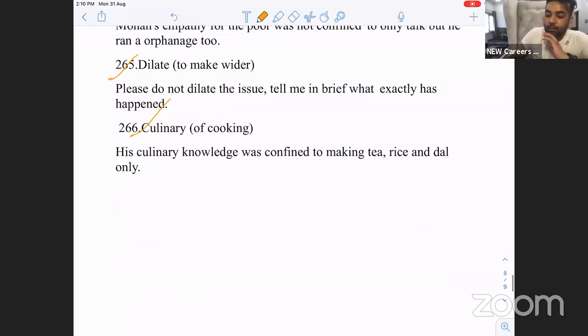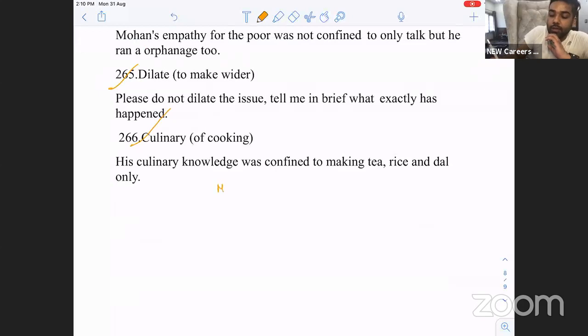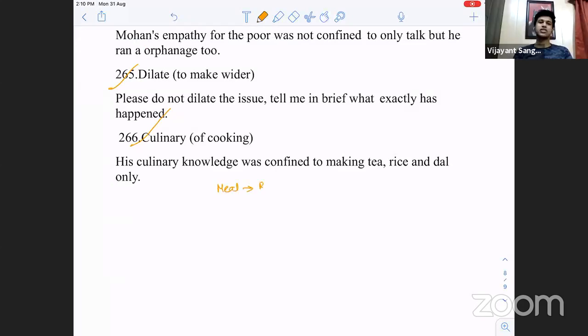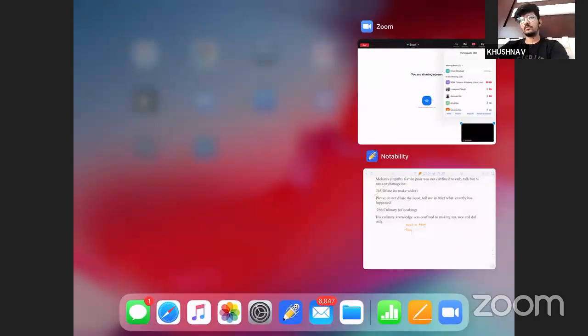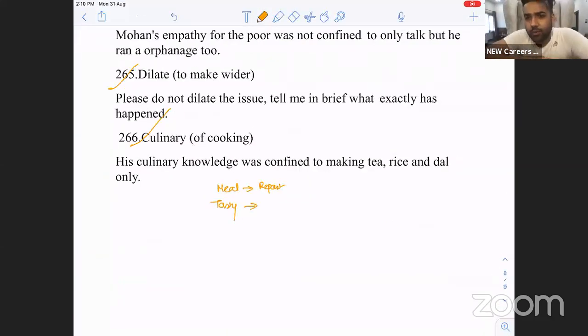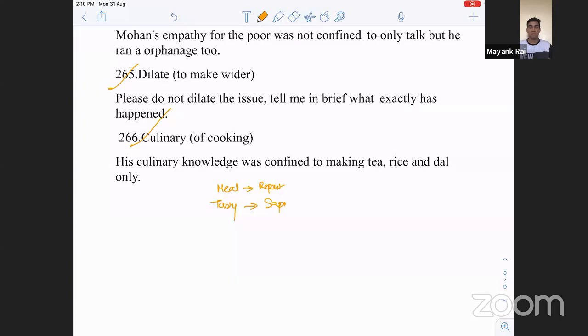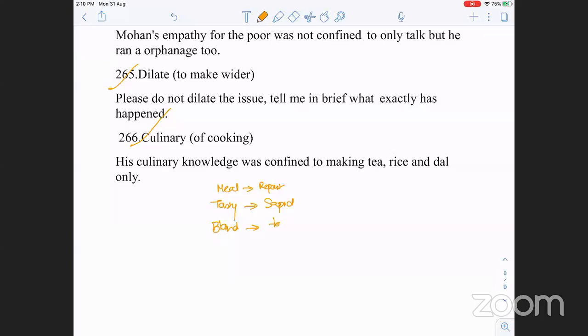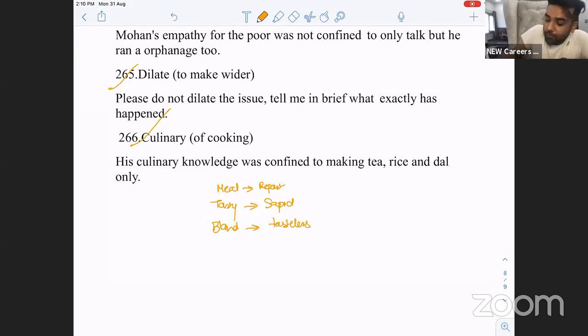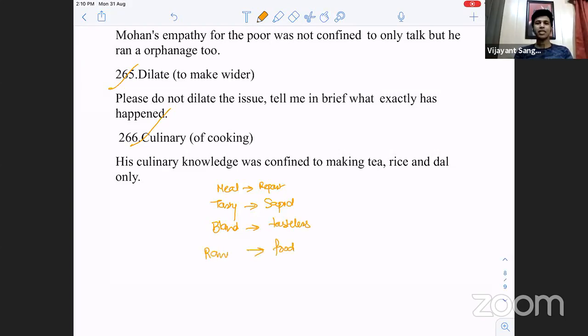Culinary, cooking. So now let's do a large number of words for cooking. If I need to have a meal, what is the word for a meal? Repast. What is the word for tasty? Sapid. Tasty is not saccharine. Saccharine is overly sweet. Sapid. What is the word for bland? Tasteless, does not have taste. If the food tends to get spoiled, food is spoiled. Rancid.